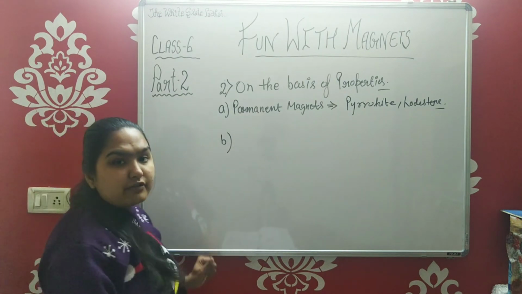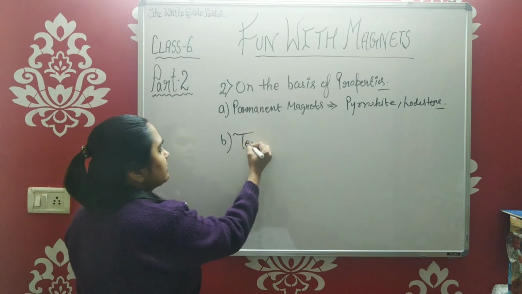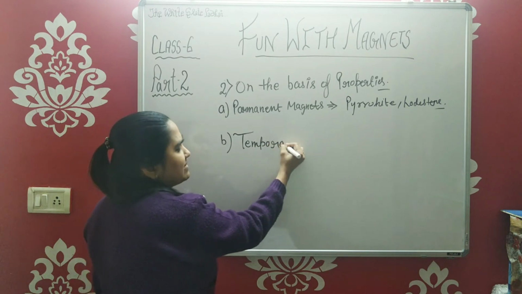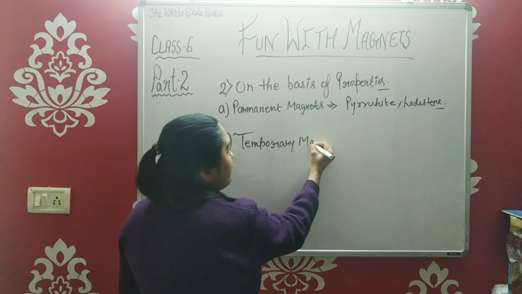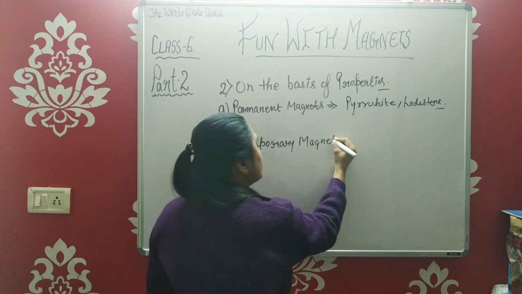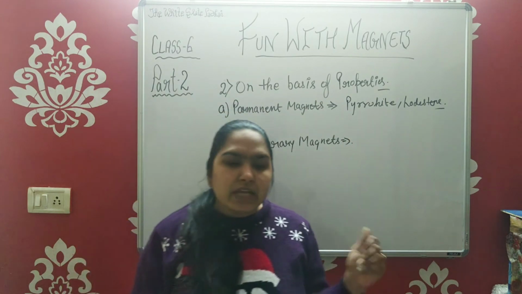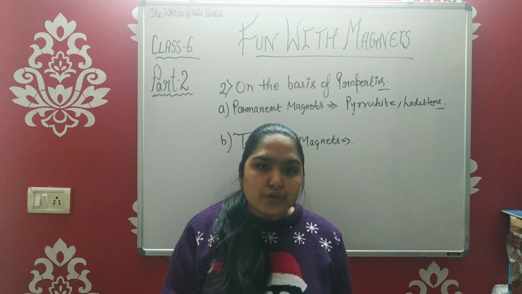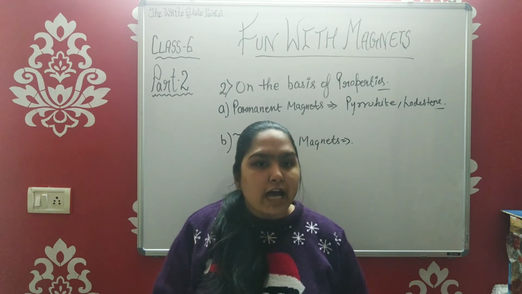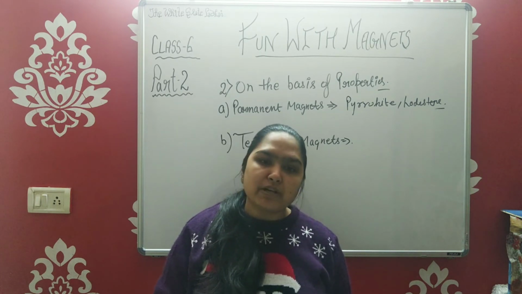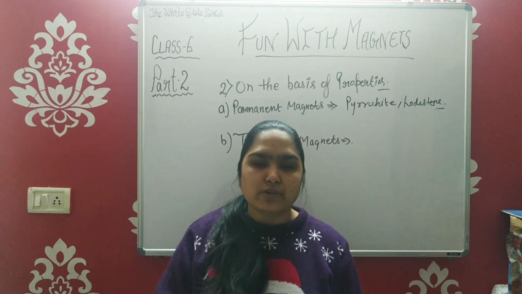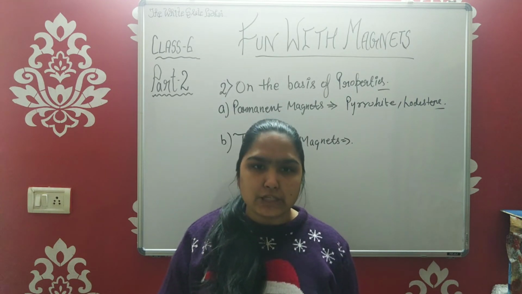Next we have our temporary magnets. As their name says, they will have their magnetic properties for a few days, maybe a few years, but eventually they will lose it. It means that they are not going to remain magnetic forever. Today it is magnetic, but it may be that tomorrow or the day after, for some reason, it will lose its magnetic properties and stop attracting things.